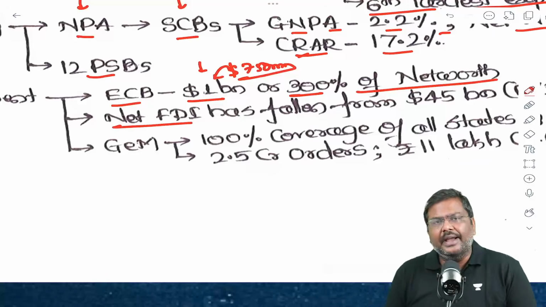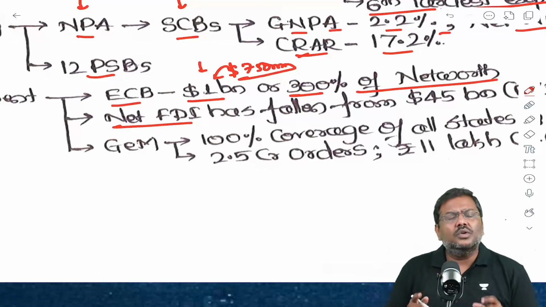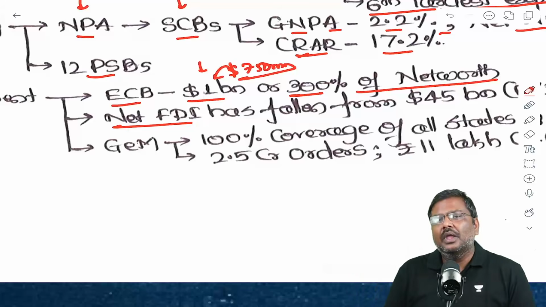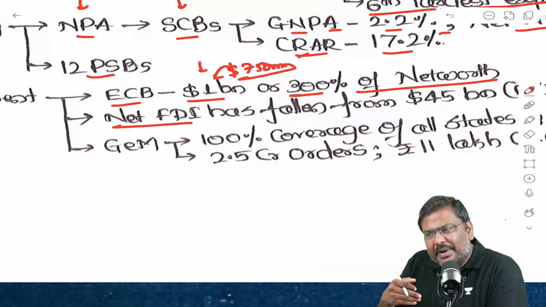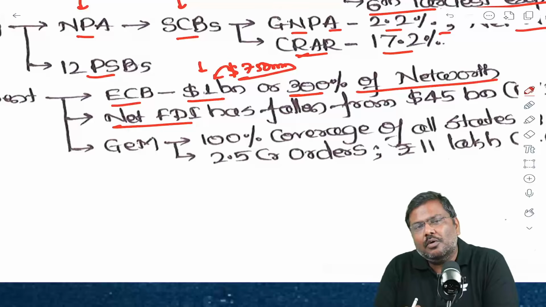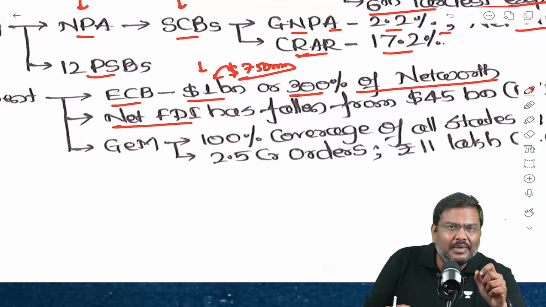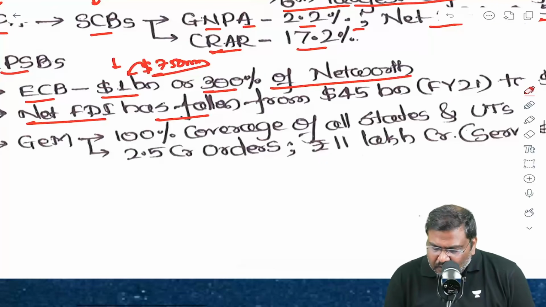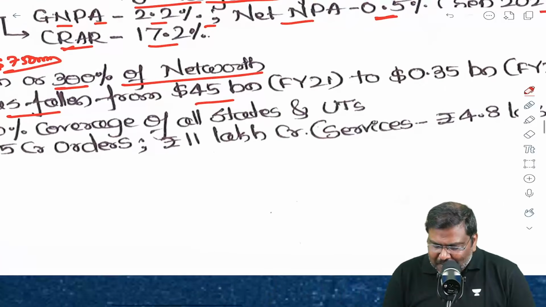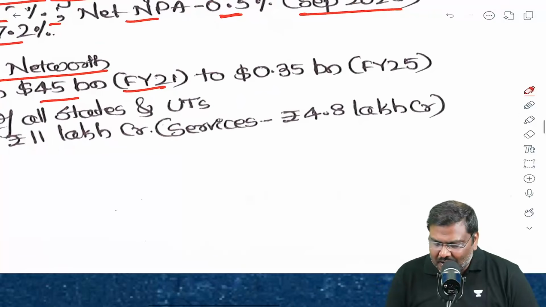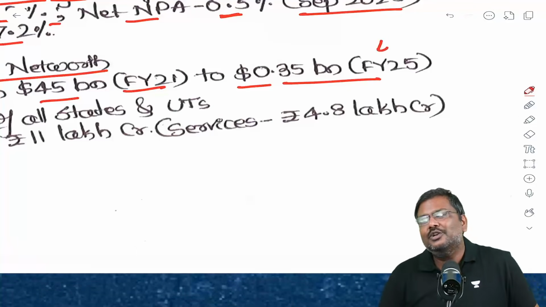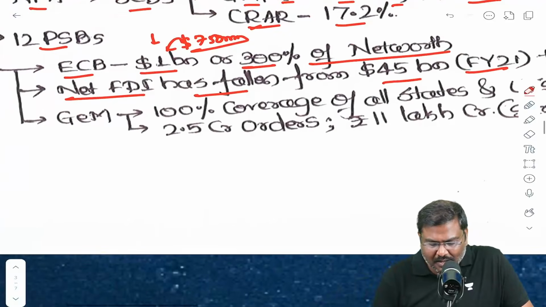The net FDI, there has been a lot of discussion in the context of the net FDI, not just FDI, net FDI. India is one of the largest recipients of FDI, but there is a problem in terms of net FDI, which has become negative for a couple of months in recent times. So the net FDI has fallen from $45 billion for the financial year 21 to $0.35 billion for the financial year 25. This is a very important data point.